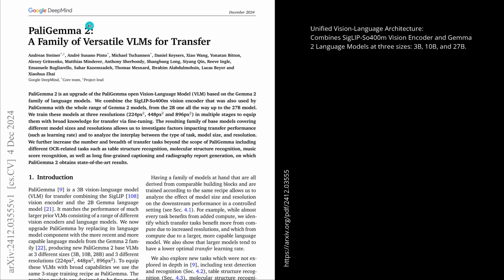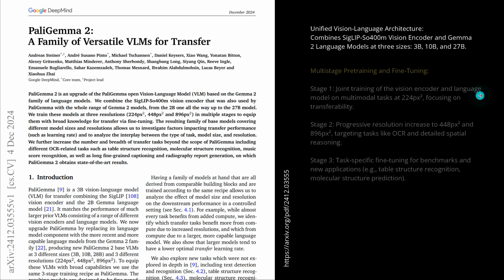At first, of course, PaliGemma 2 is an improvement, but also a continuation of PaliGemma. I have several videos on this. We have a vision encoder and a language model, and now with the new Gemma 2 LLM from Google, of course, you can imagine we have also an update now to PaliGemma 2. We have 3 sizes, 3 billion, 10 and 27B trainable parameters.